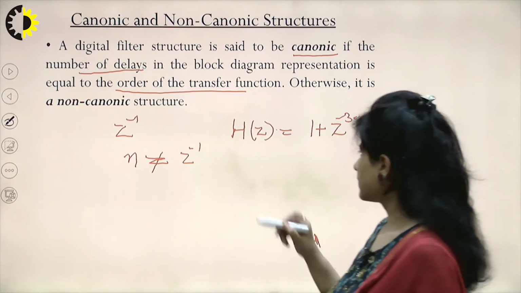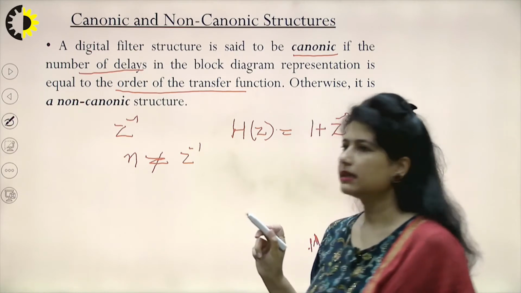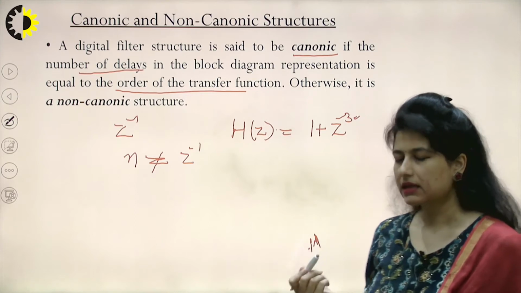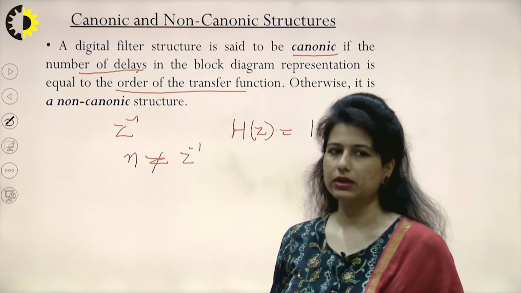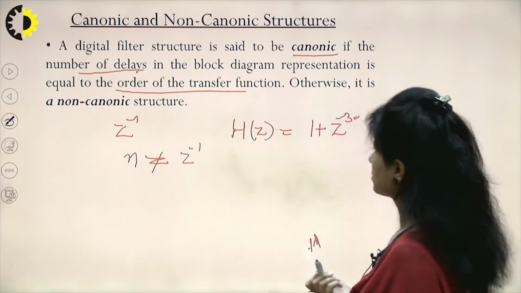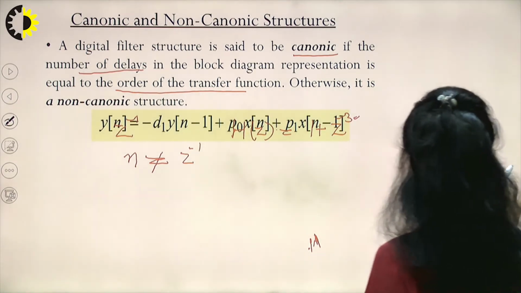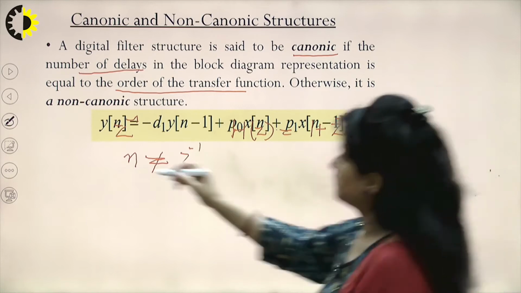So when we start realizing these structures, we'll see that some of these structure formats give me the canonic representation and some of the structures lead to non-canonic realizations. Some of these examples we can see here.